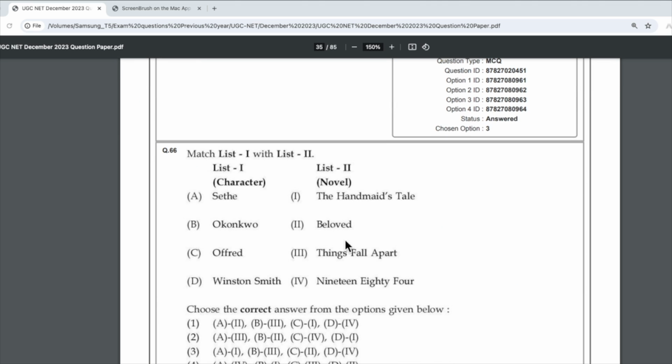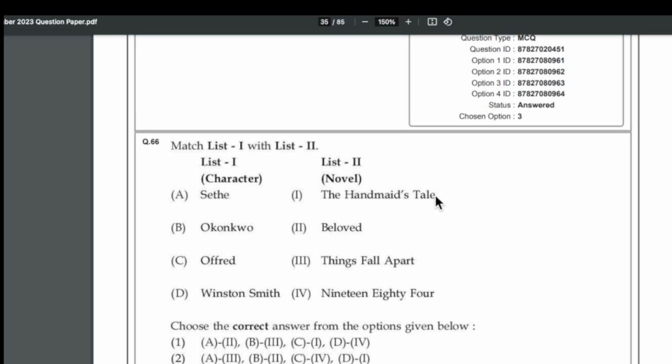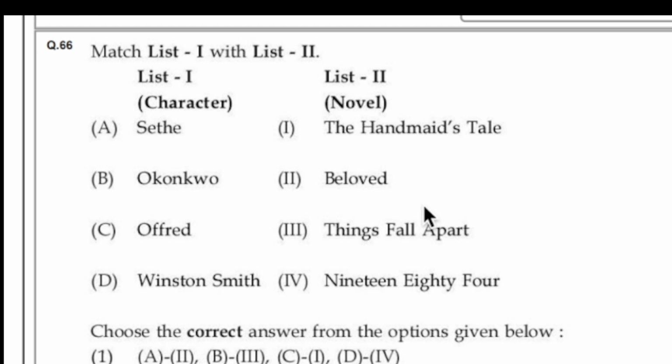Then we have The Handmaid's Tale. You have to study the summary. Summary will do the work. Beloved, summary will do the work. Things Fall Apart and 1984 you have to study in depth. These two works you have to study in depth, and they have asked the questions from inside the chapters. I have personally read these two novels also.